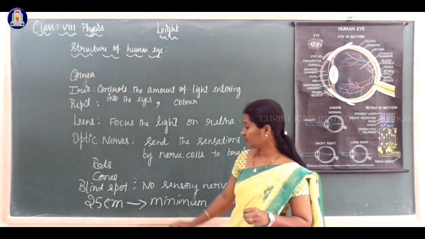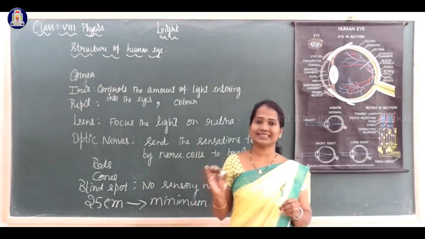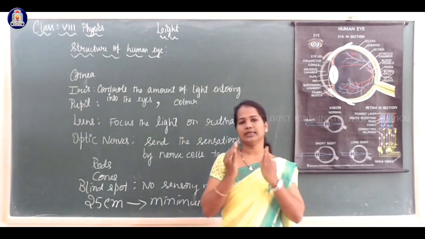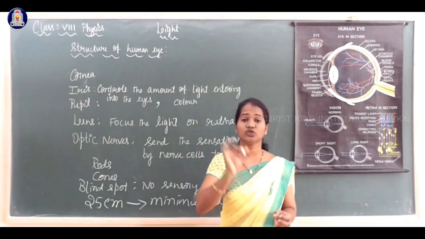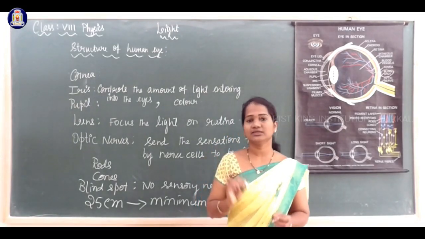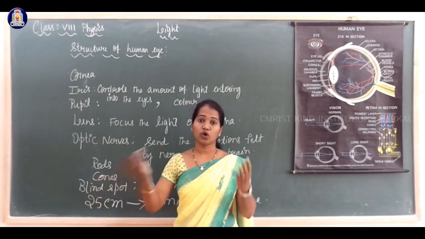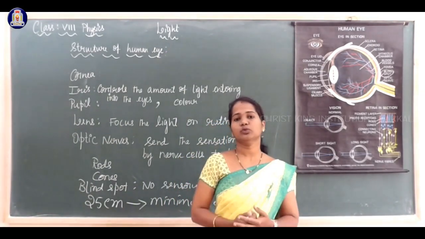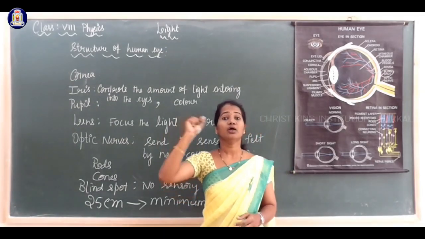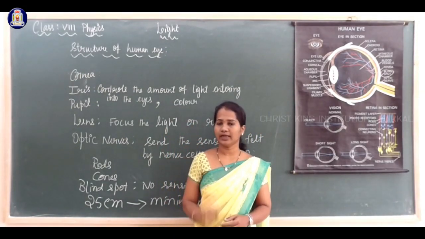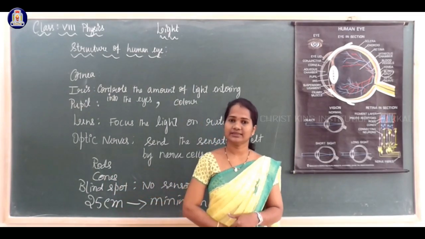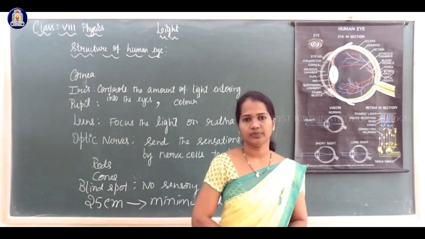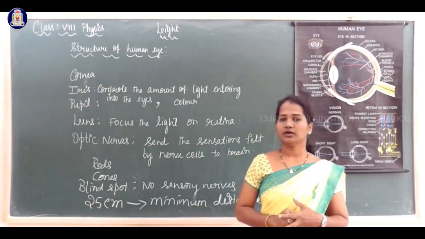So always it is suggested, don't keep your book while reading too close to our eyes or too far away from the eyes. There should be a distance. What distance? This distance should be 25 centimeter. For a person with normal eyes, the distance between the eyes and the book should be 25 centimeter. This is called the least distance of distinct vision.